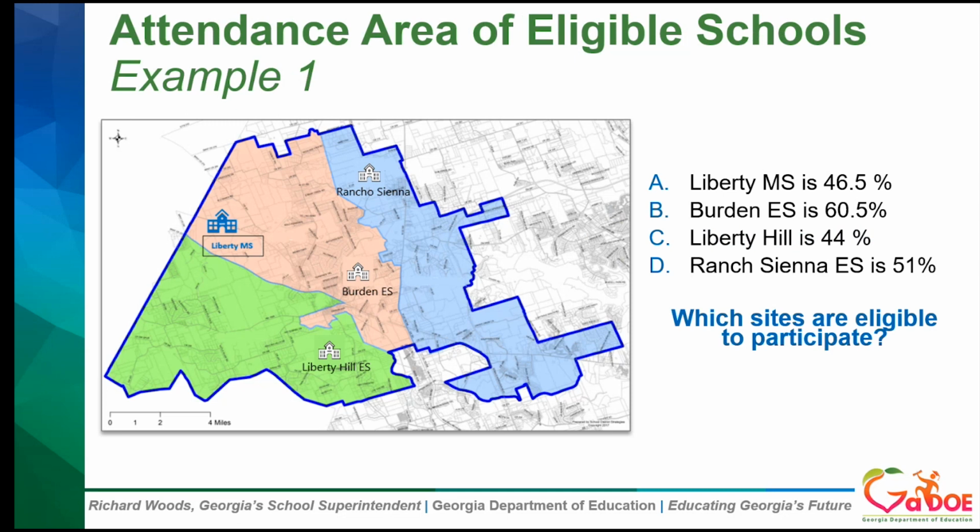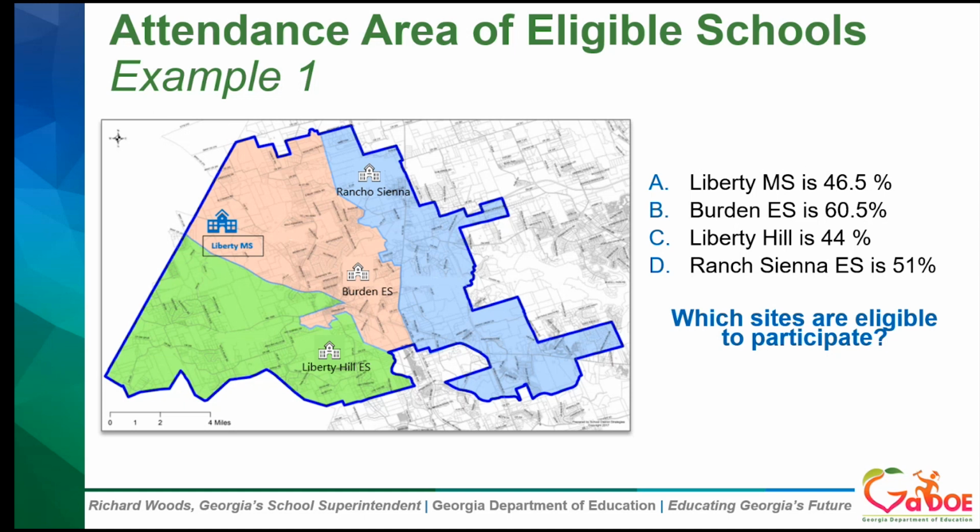All right, so now we're going to look at the attendance area of some different schools and determine which of these schools are eligible to participate. We're opening up the chat box for this. We're using the free and reduced percentages and the attendance area to determine which are the eligible schools.